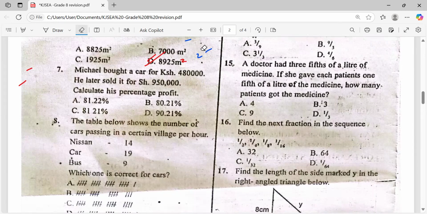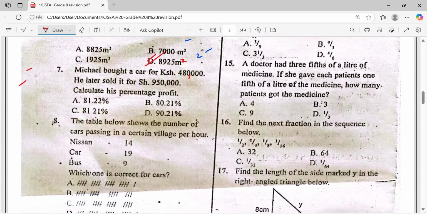The debtor sold it for 950,000. Calculate its percentage profit. Michael bought a car for 480,000. He later sold it for 950,000. Calculate his percentage profit. Now, this one is very simple. We just remember that this question is under the topic money.